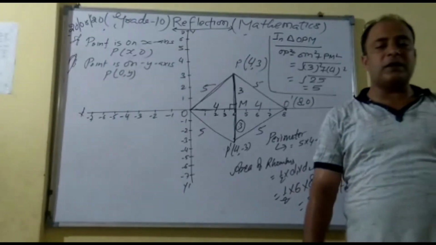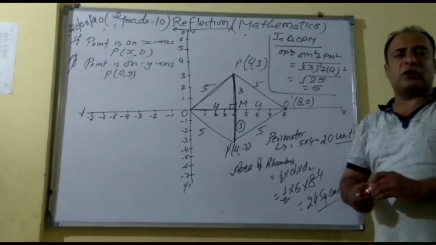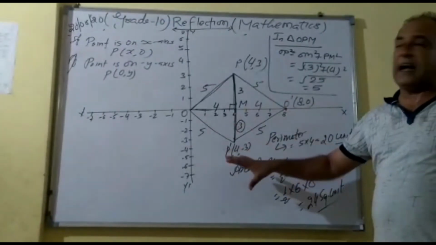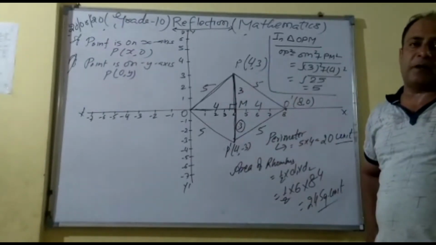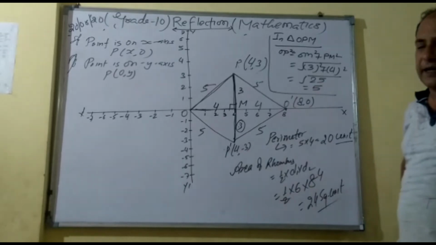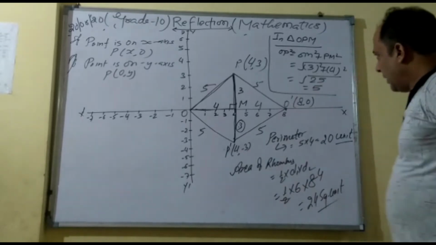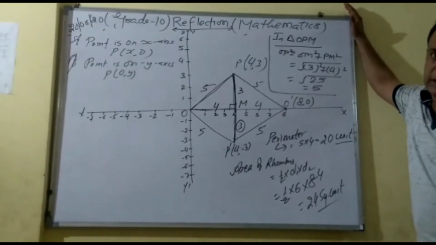Clear? So this is another type of question. In board exam, such questions will definitely come, and it is of 4 marks. Remember, from this chapter, from reflection chapter, you will get a 4 marks question, and it is in section A, that is in the regular section. Okay, so this chapter is very important. Please don't ignore this chapter.